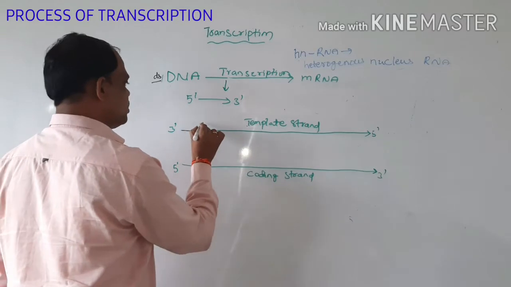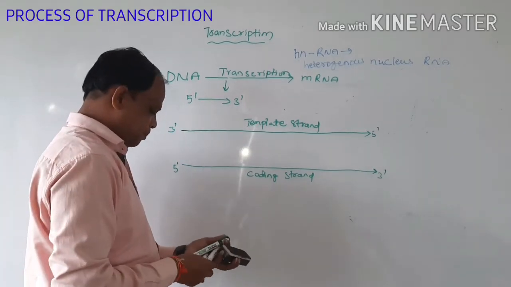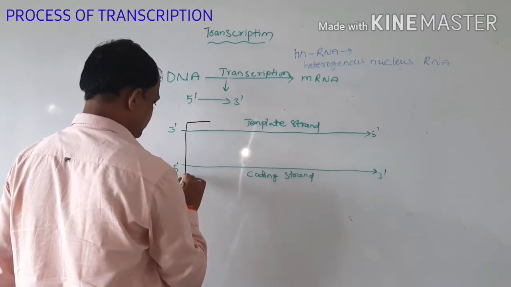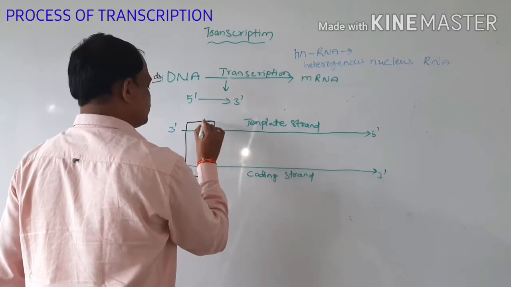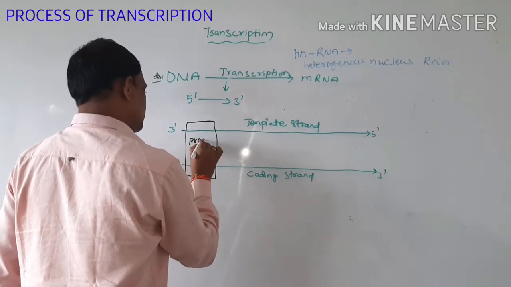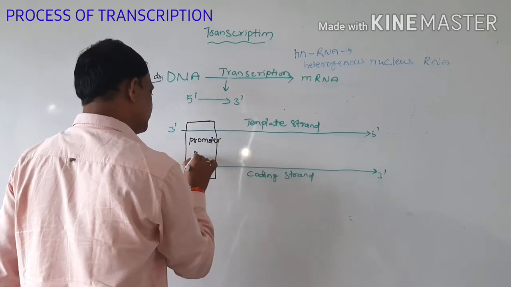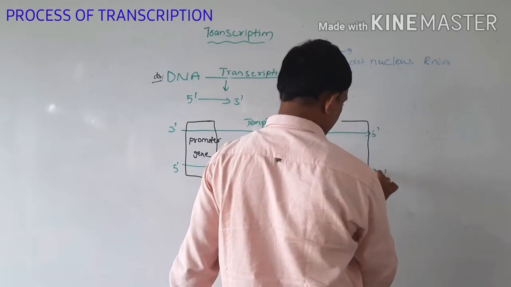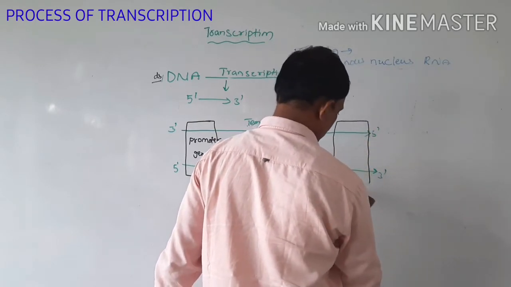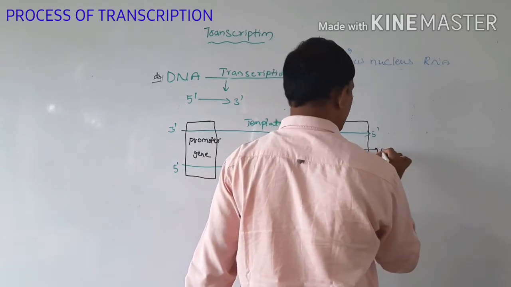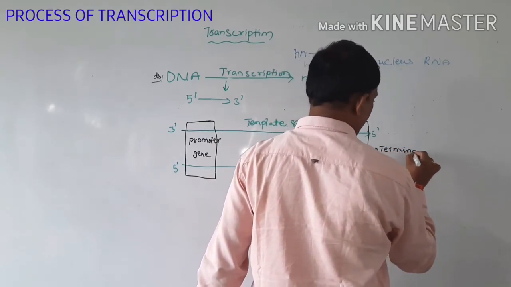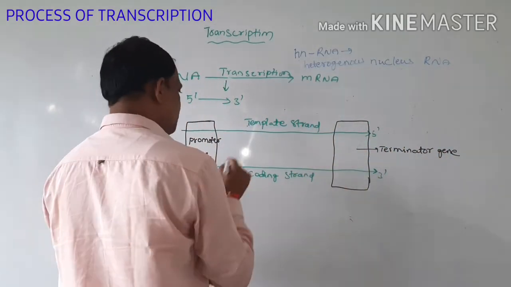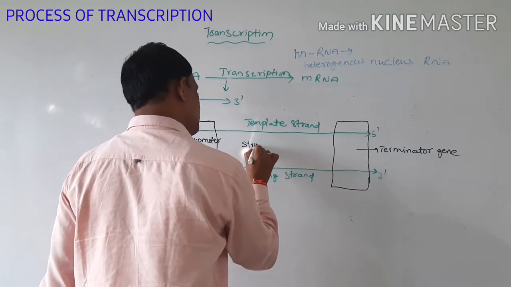So the structure of the transcription unit: this is one double-stranded DNA. Here at this place is the promoter gene, and here is the terminator gene, and the central part can contain a number of structural genes.